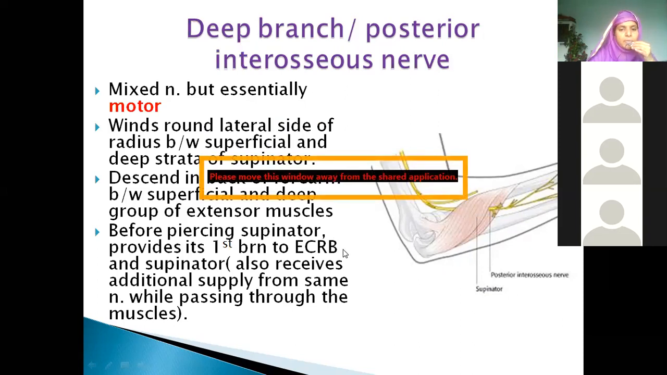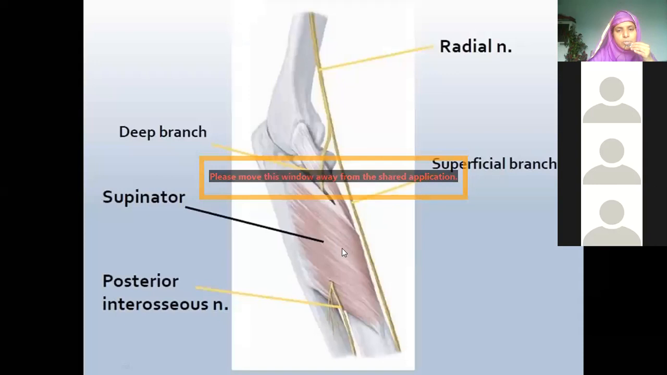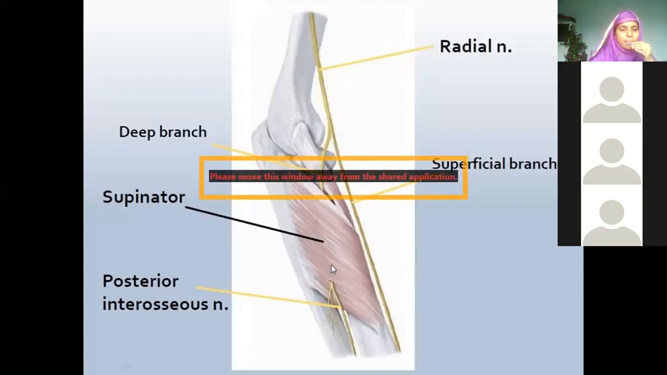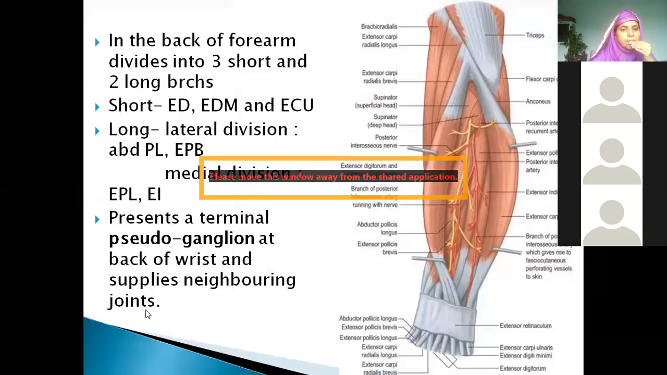Okay, so first, as soon as it pierces, it gives a branch to extensor carpi radialis brevis and supinator, they receive the nerve supply. Okay, then see, this is supinator. You can see nicely how this is the superficial branch which was running below the brachioradialis. This is the deep branch which is running between the two heads, that is the humeral and ulnar heads of the supinator. Okay, so it is piercing the ulnar head, and now what is the name given to it? What is the name the deep branch is given now? Posterior interosseous nerve.